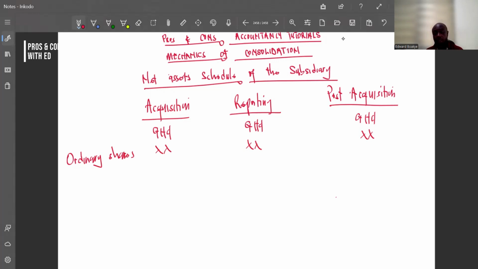And aside our ordinary shares, sometimes in your financial statement, you may have share premium, which is also part of your equity portion, right? And you may have retained earning.